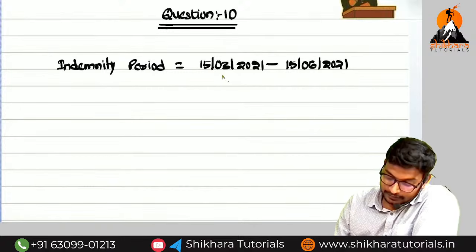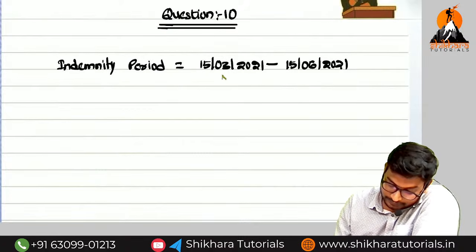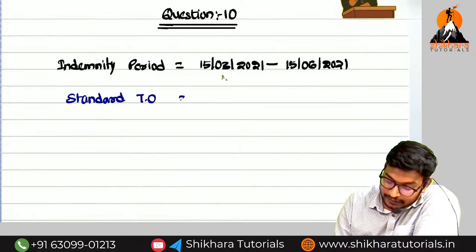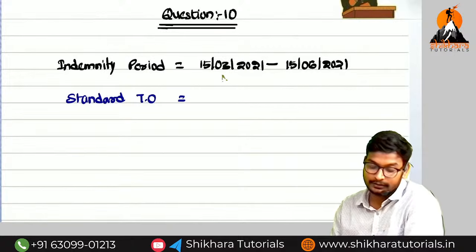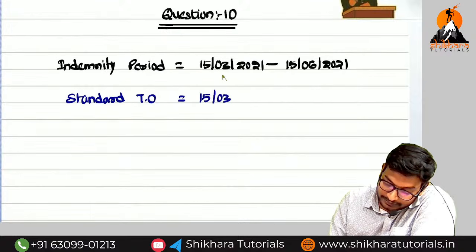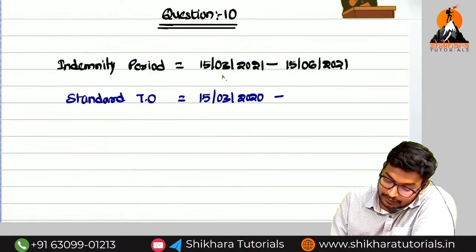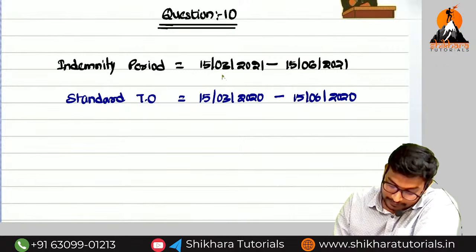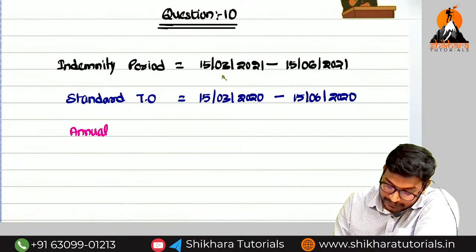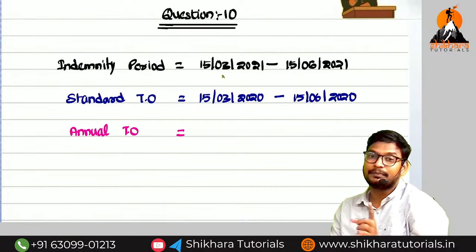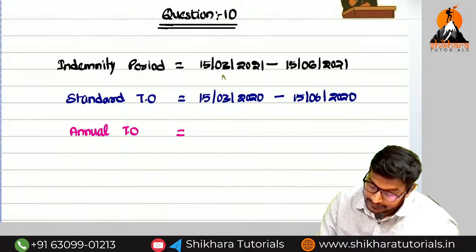Okay, next. Now we need to identify the standard turnover. What is the meaning of standard turnover? Corresponding to the indemnity period. Corresponding to the indemnity means previous or after, amma? Previous. So 15/3, 2020 or 2021? 2020. So 15/6/2020. Guys, fine. So next, what do we need to identify, amma? Annual turnover. What is the meaning of annual turnover? 12 months immediately preceding the date of fire. So what is the ending date?